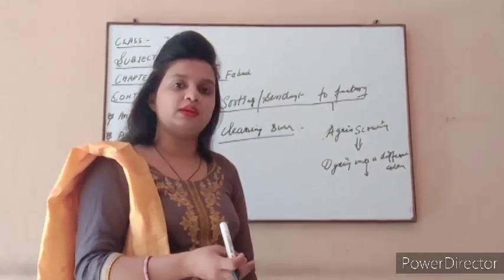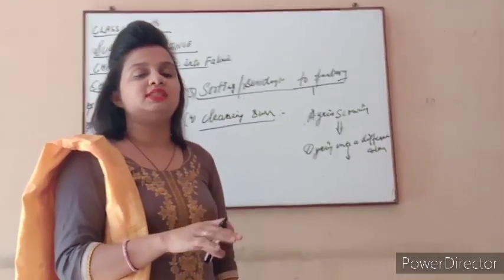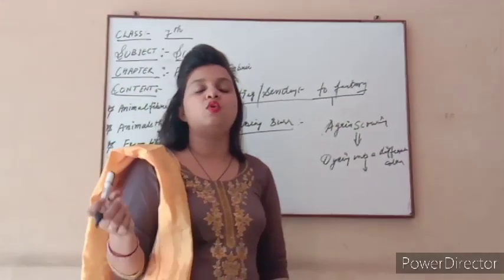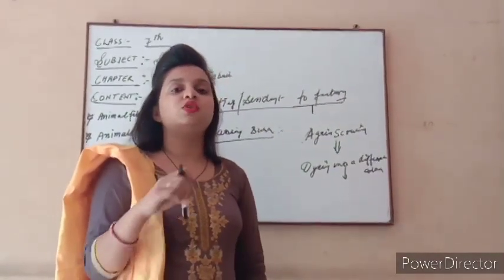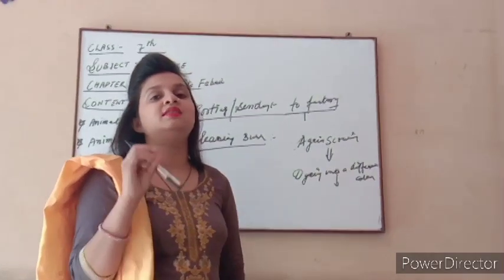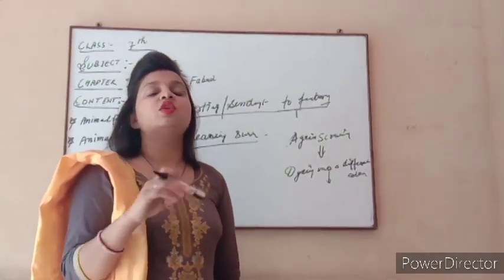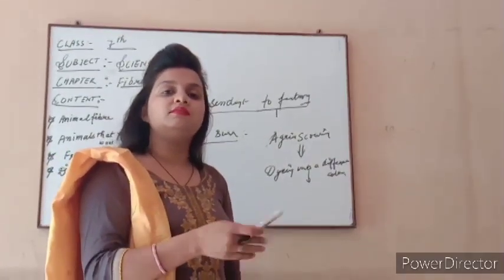So this is a very important process. Dyeing into different colors is very necessary, because red, yellow and many other color varieties which we wear in our daily life are not obtained from nature. From nature we get only white, brown or black.